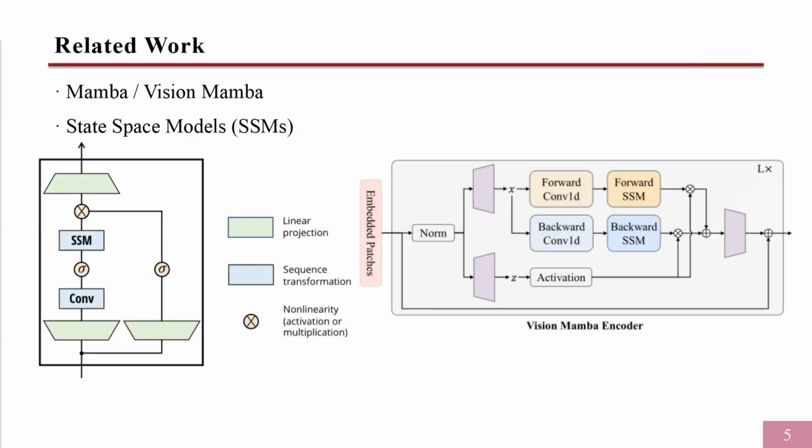To overcome transformers' inefficiency, Mamba was proposed using selective state space models. Its vision adaptation, Vision Mamba, processes image patches with a bidirectional scanning strategy for comprehensive feature extraction.